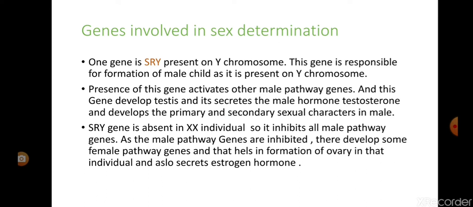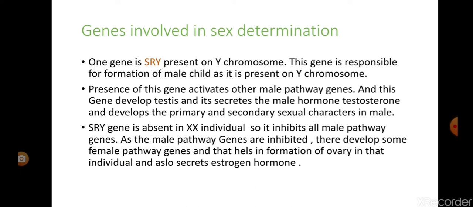So when the SRY gene is present in an XY individual, it activates the male pathway genes, and the male pathway genes further activate the development of testes and secretion of the testosterone hormone, and help in the development of primary and secondary sexual characteristics in male.